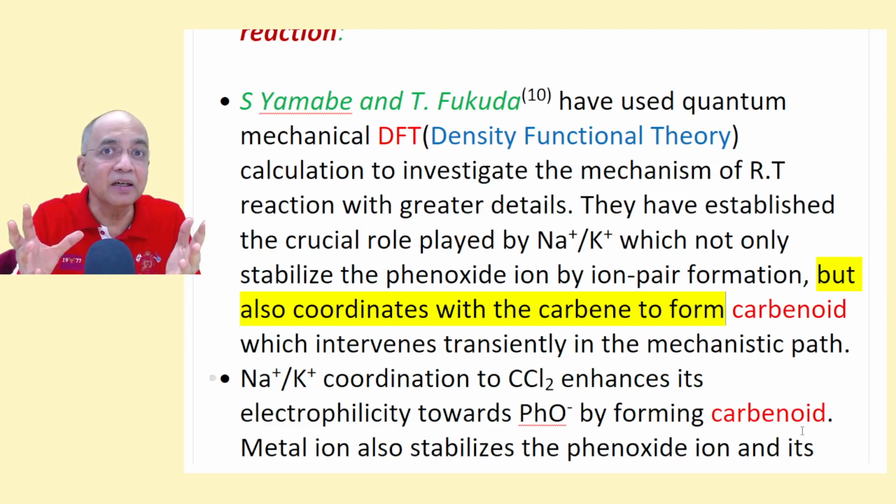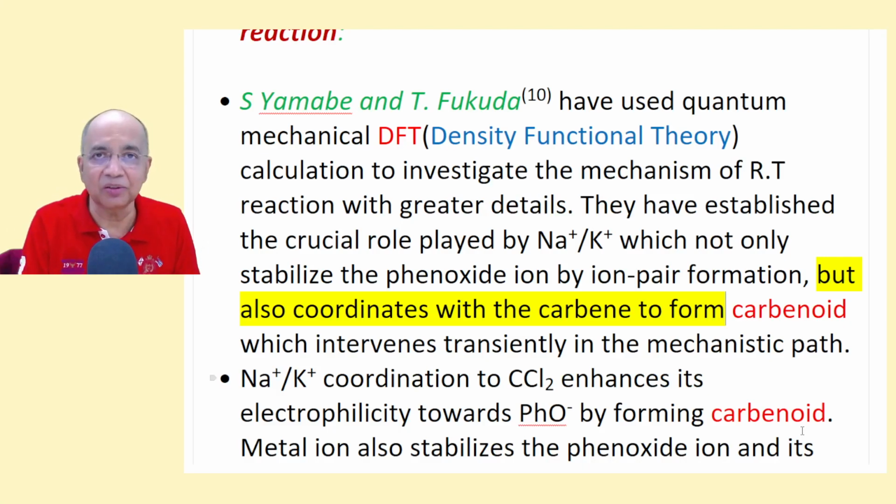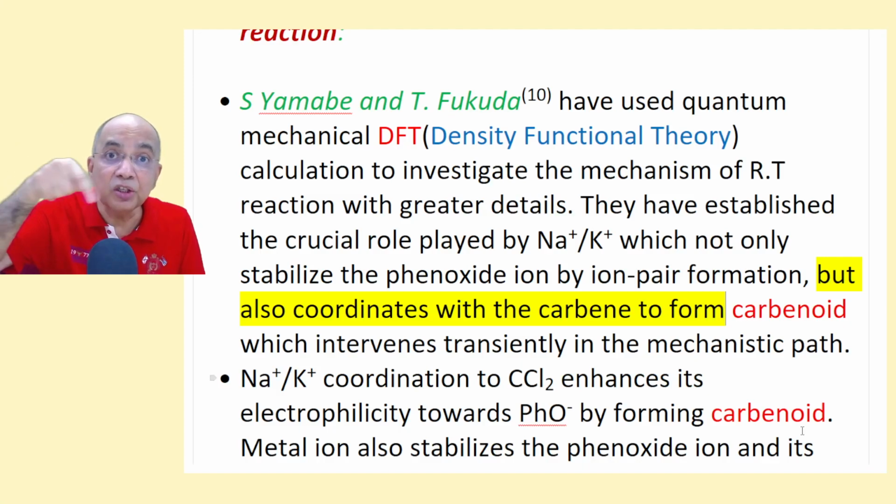A carbenoid is a neutral compound which acts like a carbene during reaction, but it's not a carbene. It acts like a carbene, like the Simmons-Smith reagent. When you add zinc to methylene iodide, CH2I2 and zinc, zinc is inserted, so you get I, CH2, ZnI.